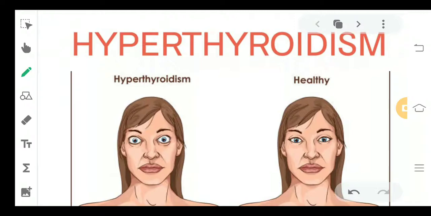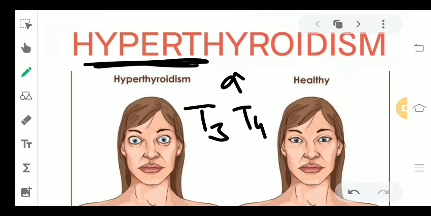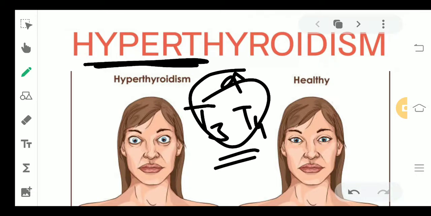So what does the term hyper mean? The term hyper means something that is more than normal. So in hyperthyroidism, the level of your T3 and T4 hormone is going to increase. It is going to get hyper. In hypothyroidism, if you remember, I told you that the level was going down. Here the level is going to go up. The level of T3 and T4 hormone in the body is going to increase.